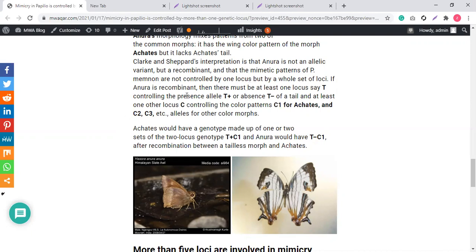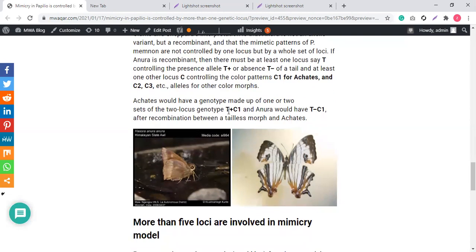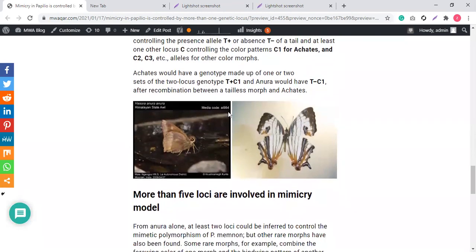set of loci. If A. neurone is a recombinant, then there must be at least one locus, say T, controlling the presence (T positive) or absence (T minus) of the tail, and at least one other locus C that is controlling the color pattern, C1 for Achates and C2, C3 alleles for other color morphs. The pattern variation in the wings is due to the colors. Suppose C1 controls blue color, C3 orange color, C2 yellow color in the wings.